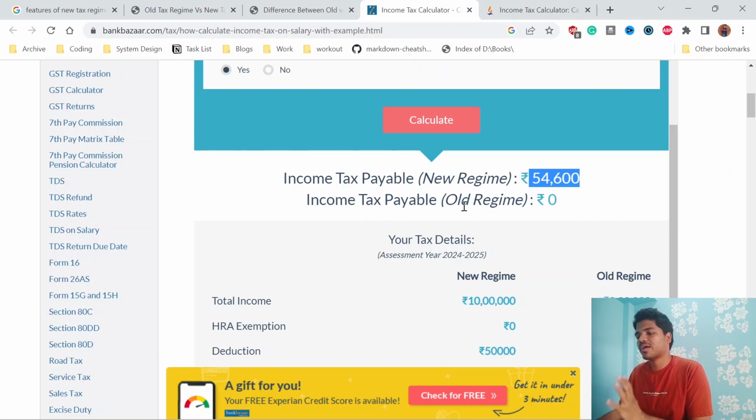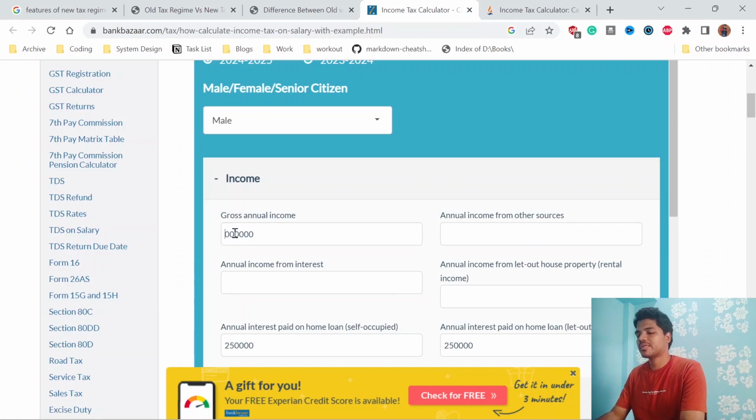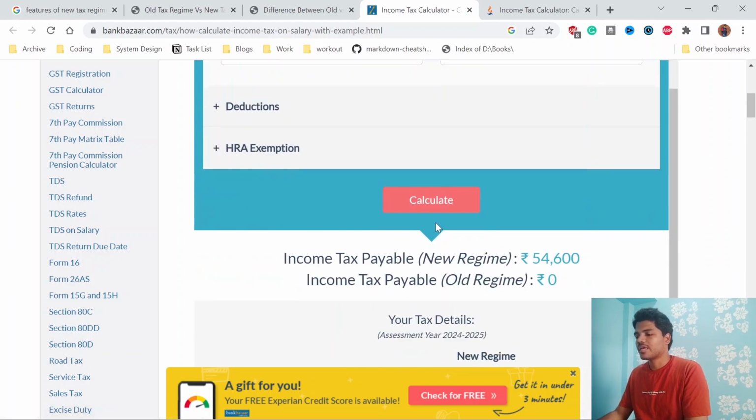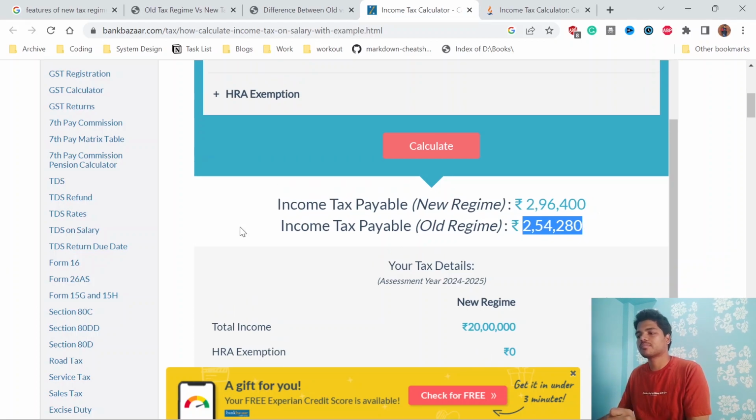But if you compare the old tax regime and the new tax regime, if you have 80C, if you have HRA, if you have a house loan, all these things, then I think you shouldn't go to the new tax regime. You should definitely stay in the old tax regime, because in the old tax regime itself you are gaining more savings. Let's say your salary increases to 20 lakhs. Even then, in the new tax regime you're still paying around 3 lakhs, but your old tax is only 2 lakhs 54,000.